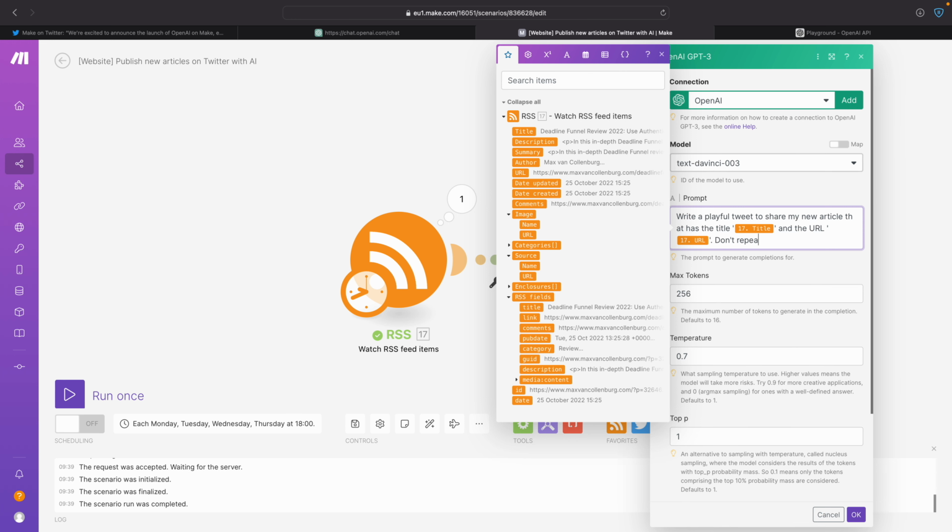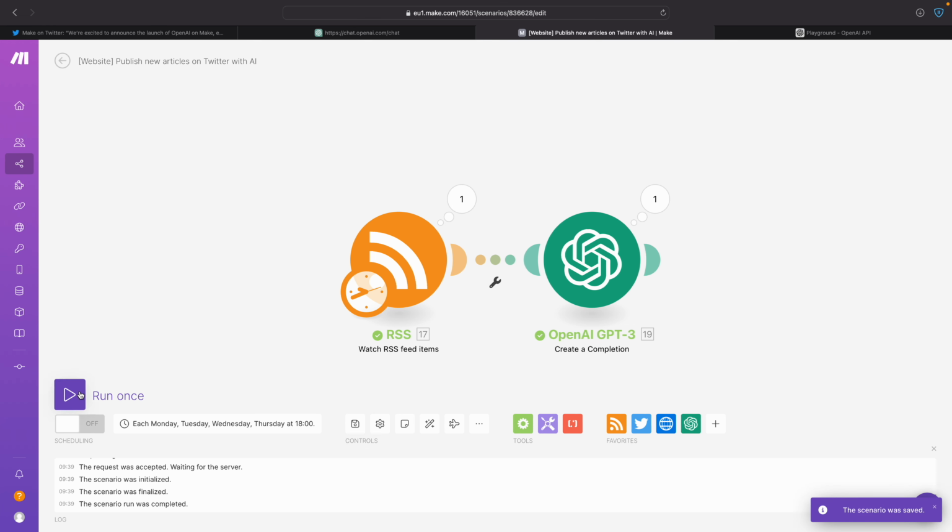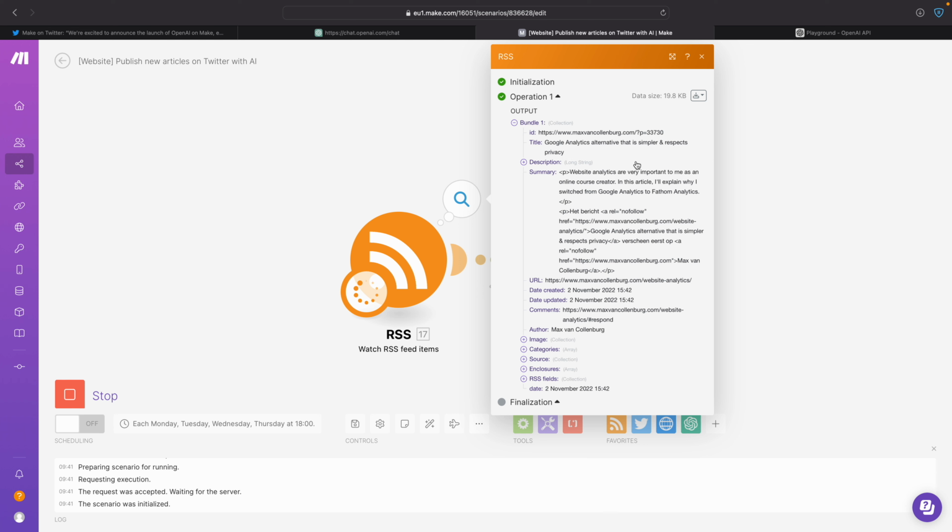Don't repeat the title of the article exactly, or I can just say article. Okay, let's see that. And then I click run once, so then it's going to grab the next article. So the next article here is Google Analytics alternative that is simpler and respects privacy.